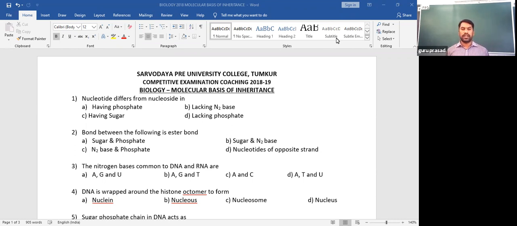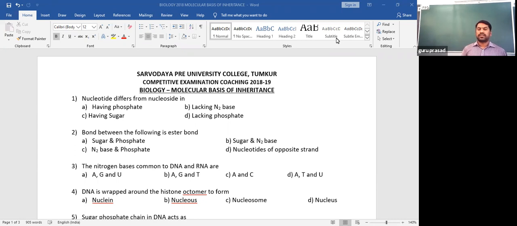It was discovered by Friedrich Miescher. However, this is not the structure of DNA wrapped around the histone. It's the overall nucleic acid, one of the beginning names given to it. Next, nucleolus. Here there is a typing error. It's not nucleus, it is nucleolus. L is missing. Okay, make the correction.